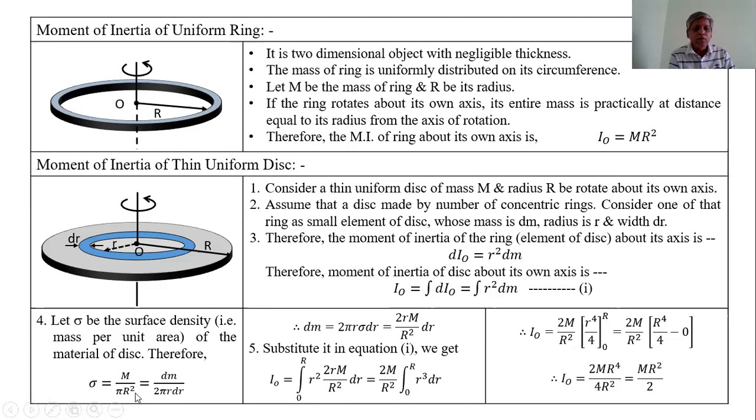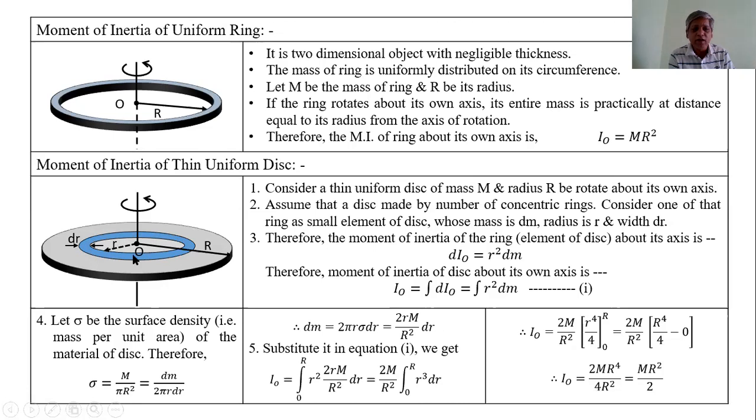Now, this ring is also made of the same material, since it is a part of the disk. It is a small element of the disk. Therefore, this ring has the same surface density.